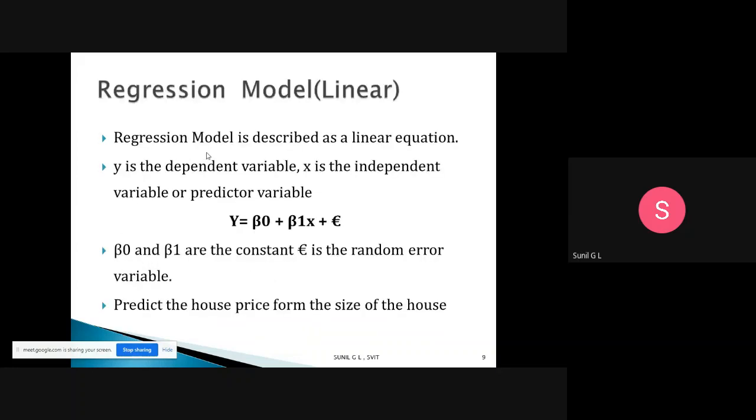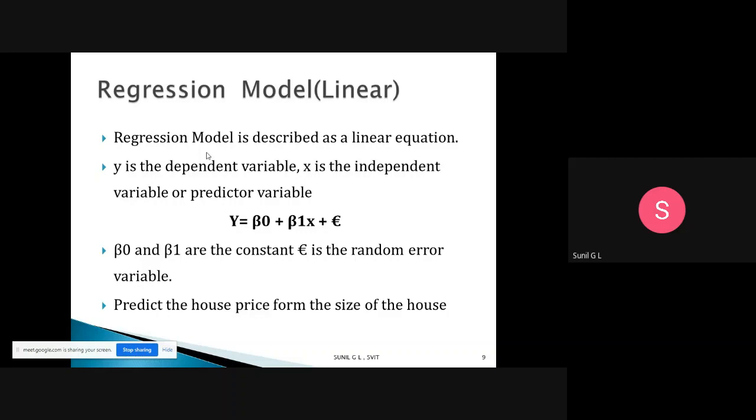Then we come to the regression model. Here, how will we represent the regression model? This regression model is described using a linear equation. So we will represent that as y equals beta naught plus beta 1 into x plus epsilon. Here y is the dependent variable and x is the independent variable. We will predict the value of y by using the value of x.